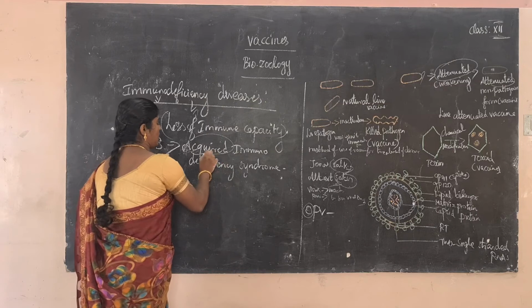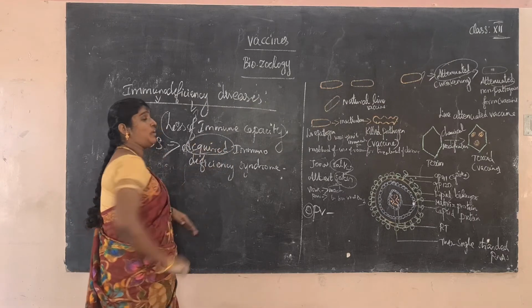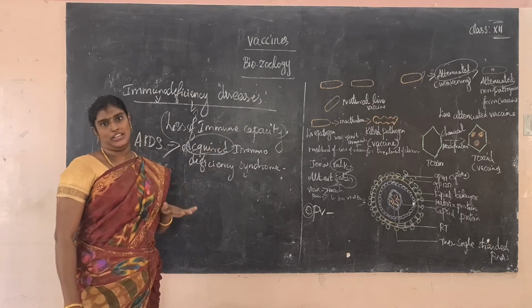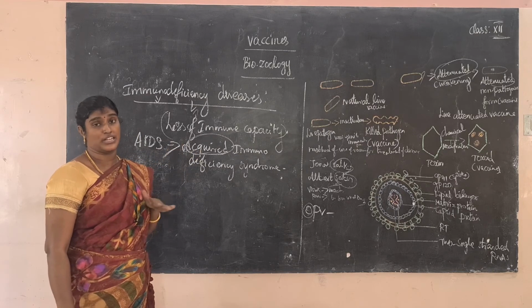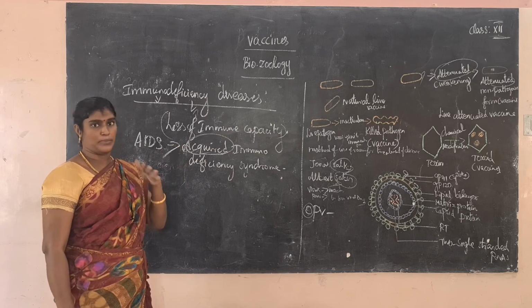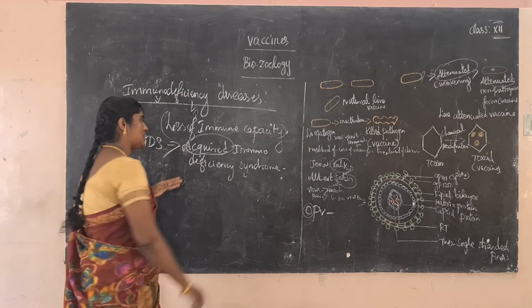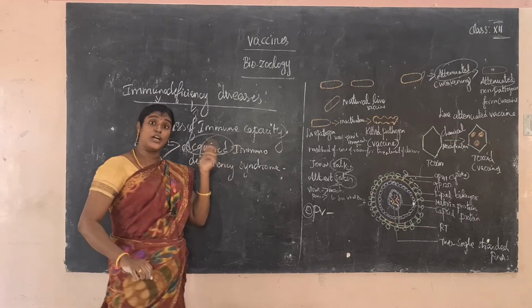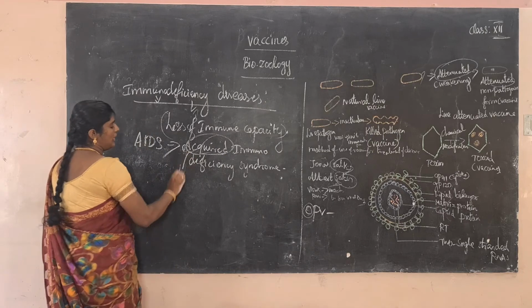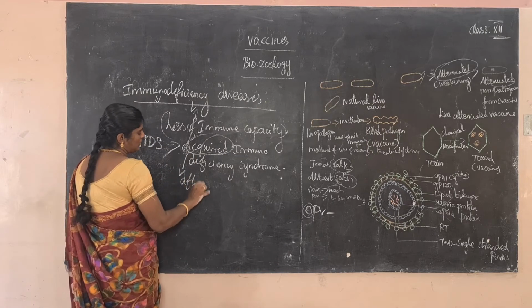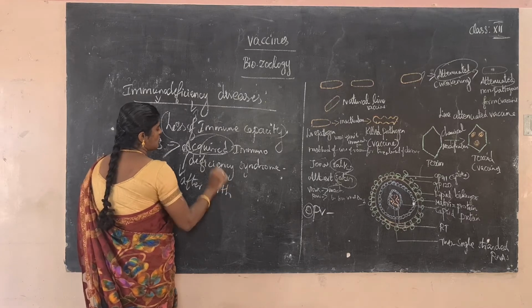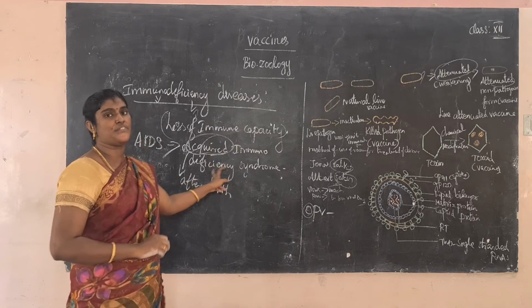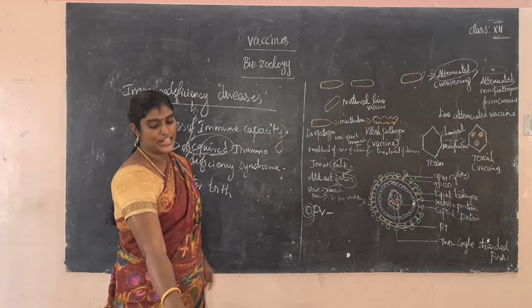So what is the meaning of acute? It is a disease that an individual acquires after birth. It is not a congenital disease. What is the meaning of congenital disease? It is a disease present from birth. So this is an acute disease, one acquired after birth. That is called acute immunodeficiency syndrome, okay, that is called AIDS.